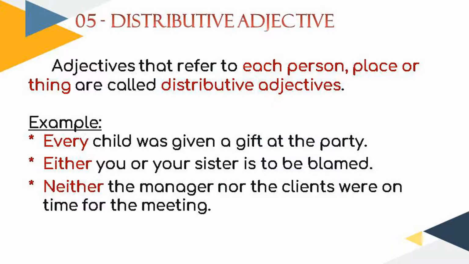Either you or your sister is to be blamed. Here again it is distributive between two people, the first person and the second person. Neither the manager nor the clients were on time for the meeting. Similar to "either," "neither" also is a distributive adjective. The difference between either and neither is that either is on a positive note and neither is on a negative note.